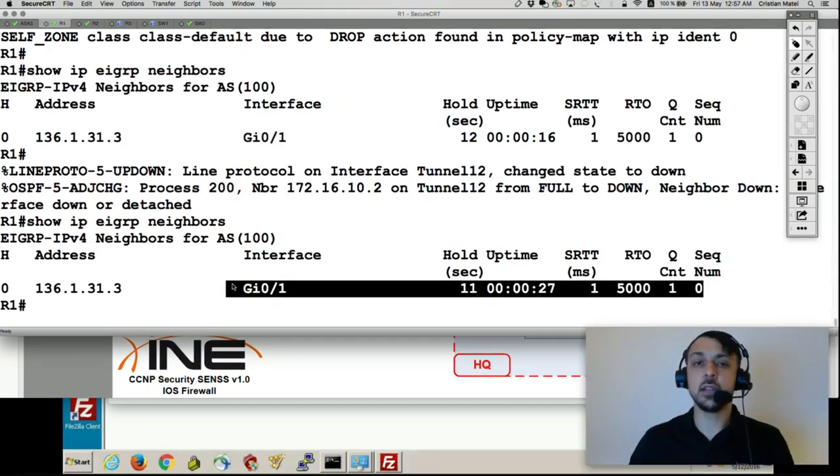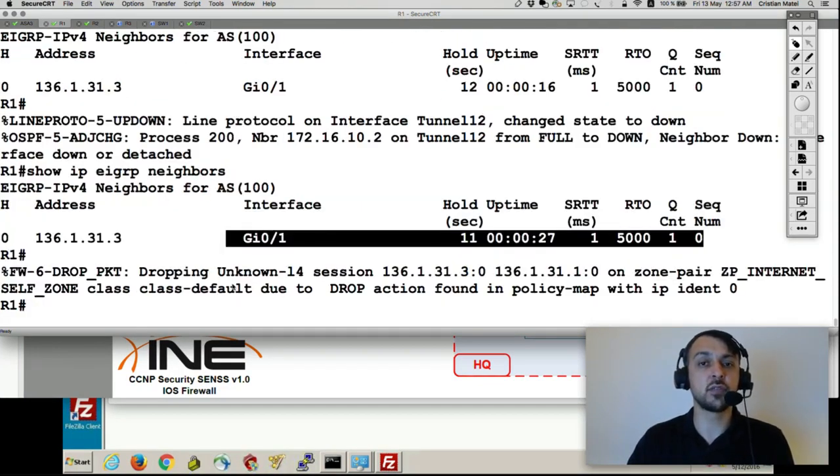Now you might state that, okay, EIGRP runs in multicast mode, and I stated that zone-based policy firewall cannot inspect or cannot affect multicast traffic. Of course. But any IGP, even if it runs in multicast mode, in that negotiation process at some point is going to turn over to unicast mode.